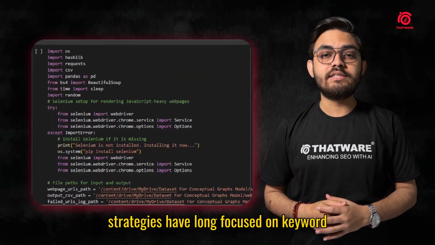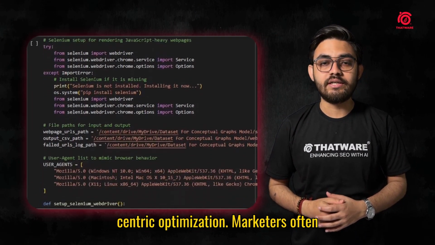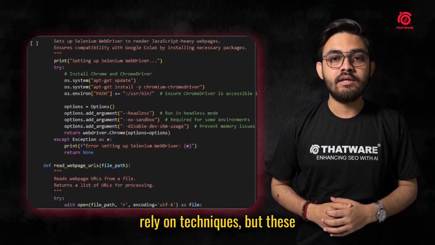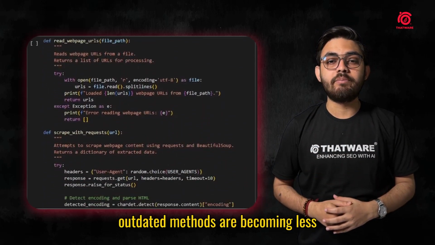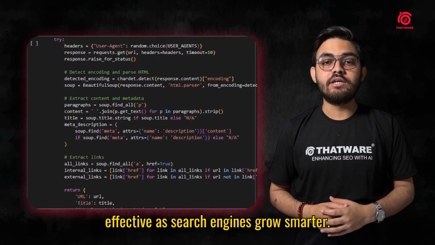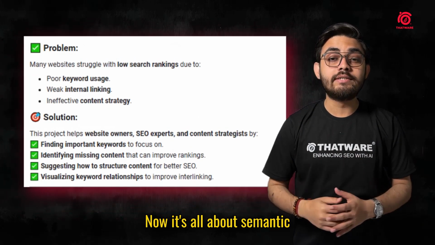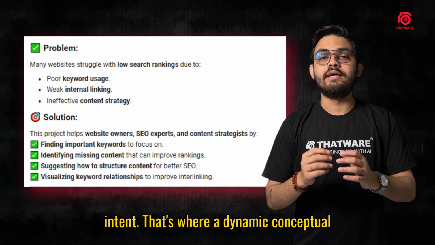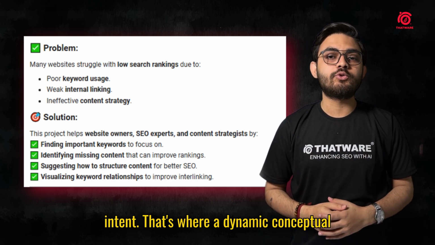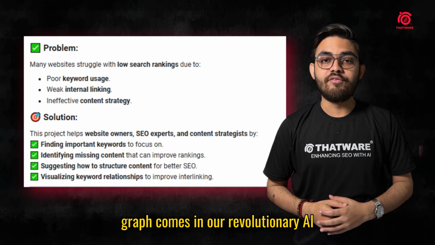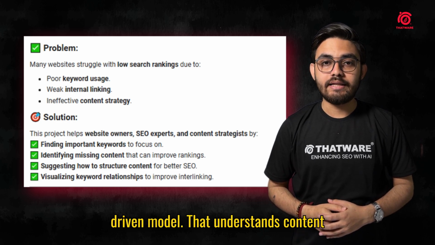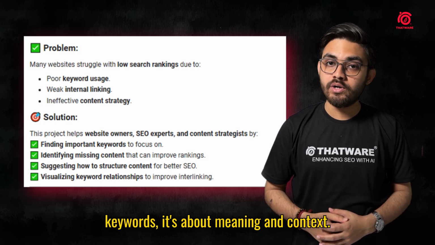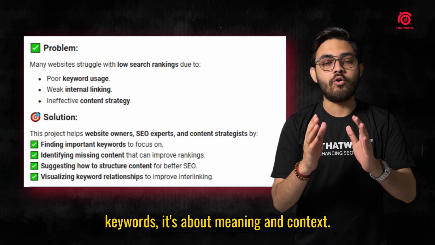Traditional SEO strategies have long focused on keyword-centric optimization. Marketers often rely on these techniques, but these outdated methods are becoming less effective as search engines grow smarter. Now it's all about semantic relationships, topic modeling, and user intent. That's where dynamic conceptual graph comes in, a revolutionary AI-driven model that understands content the way humans do. It's not just about keywords, it's about meaning and context.